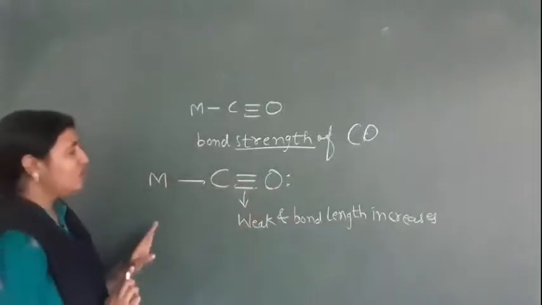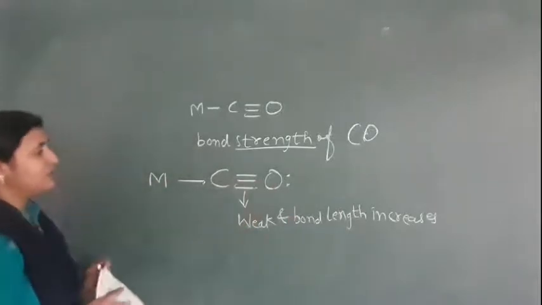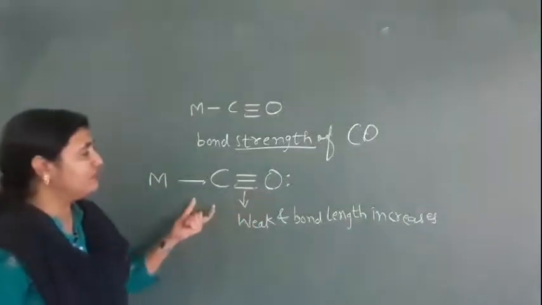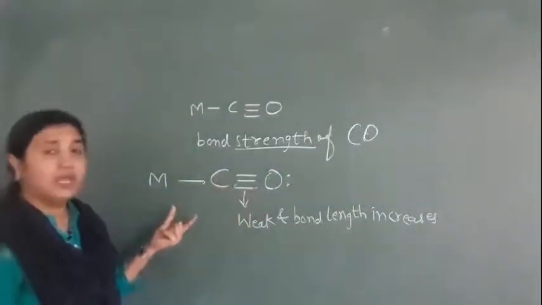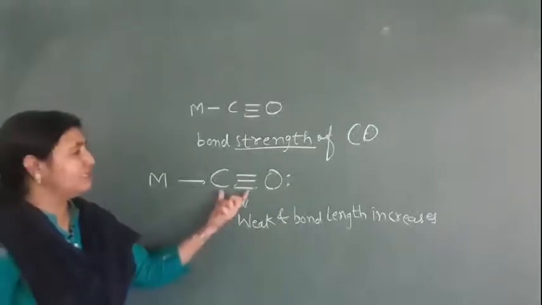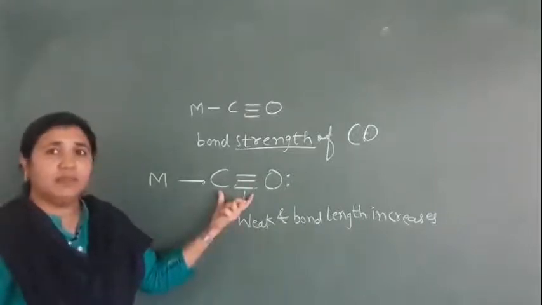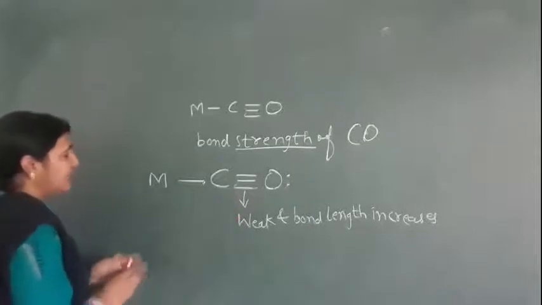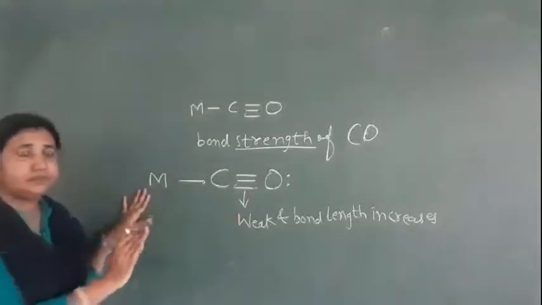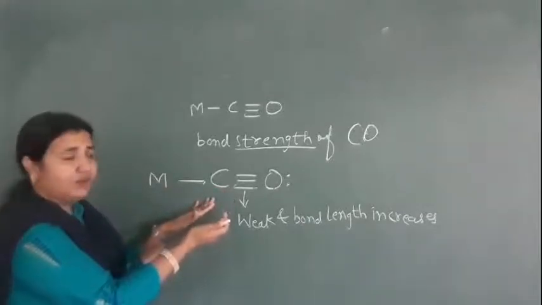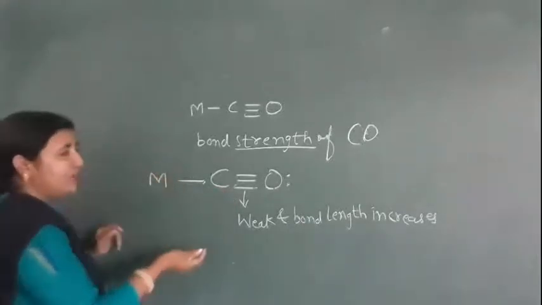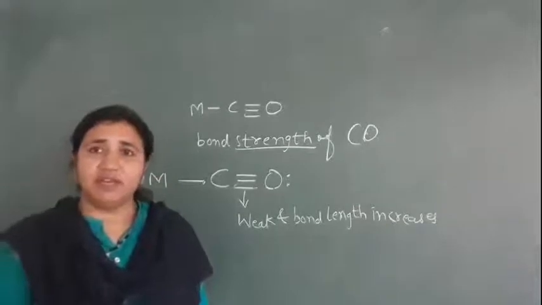Now we have to find out the strength of CO, whether it becomes very long or very short. The bond strength of CO depends on which factor? Look at this: the metal is donating an electron to the carbon here. If the metal has electrons, then it will donate.